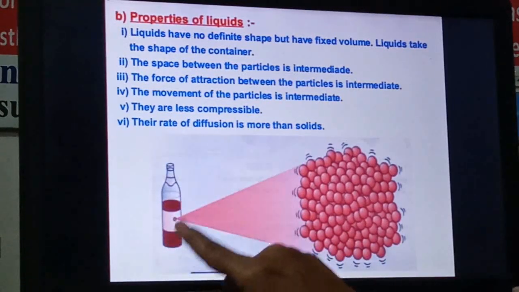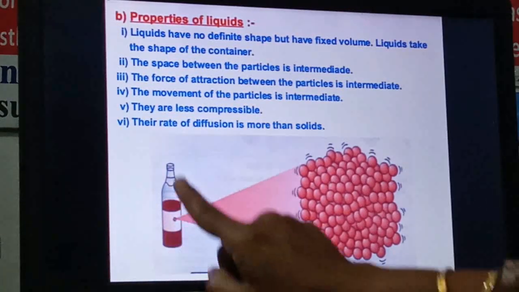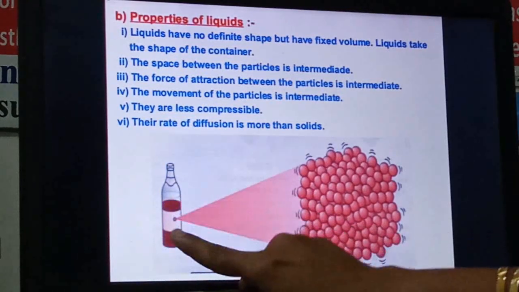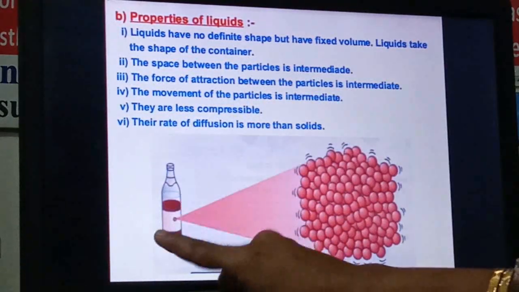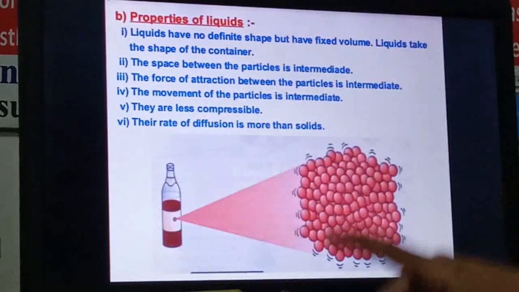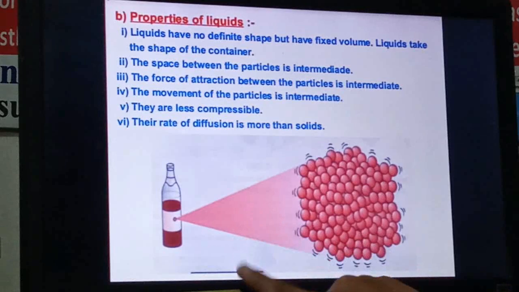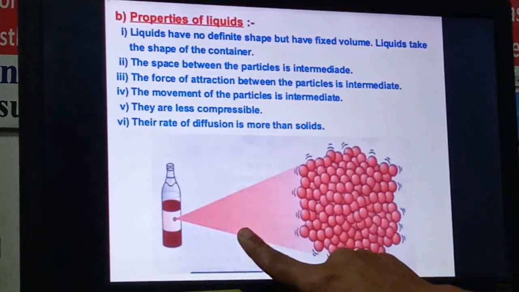This liquid does not have its own shape, but it takes the shape of the container. Suppose if you pour it in a plate, then this liquid will take the shape of the plate. If you pour this liquid into a glass, then it will take the shape of the glass. Means liquid doesn't have its own shape, right?